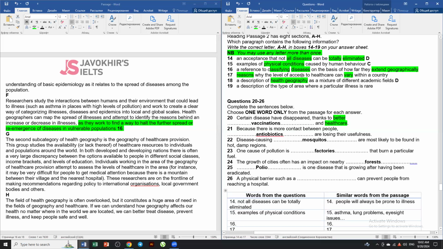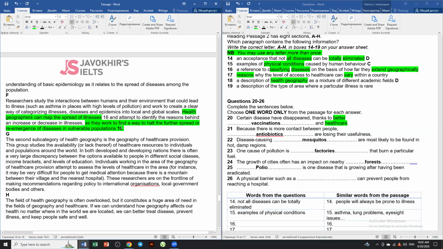However, 16, how far they extend geographically is: they work to find a way to halt the further spread or reemergence of disease in vulnerable populations. That's first, and health geographers can map the spread of illnesses. That is another occurrence of the answer, so we will give another 16.